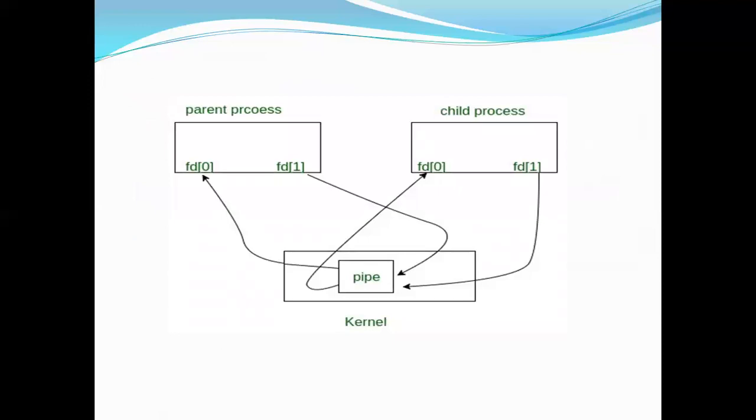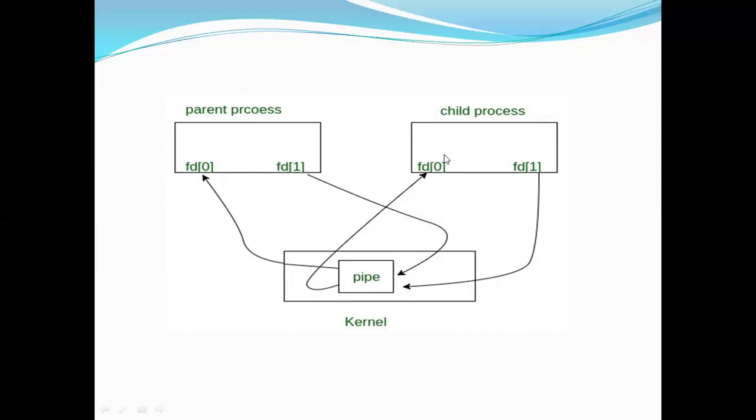Now let's try to understand this diagram. As I told, a pipe is used between related processes. Here we have two related processes. One is the parent process, the other one is the child process. Now the pipe is there. Here we are seeing that the parent is communicating with the child process. Imagine that for writing we use FD1, and the parent process is writing to the pipe and the child is reading from the pipe.